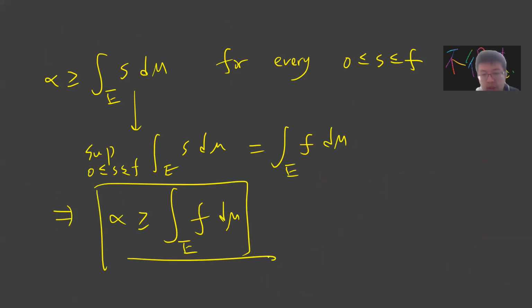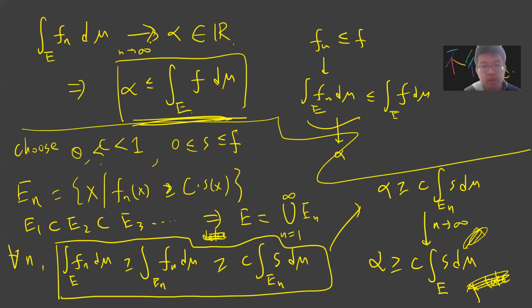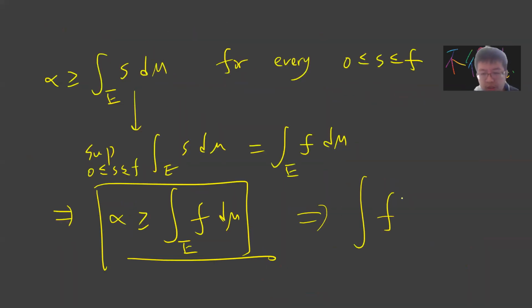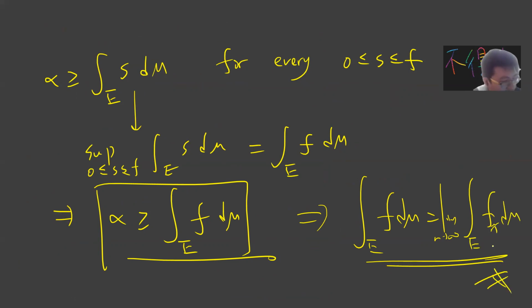Combined with the previous one, which we proved, the integral of F d mu over E is the limit as n goes to infinity of the integral of Fn d mu over E. Nice shot. Okay, so this is the monotone convergence theorem.